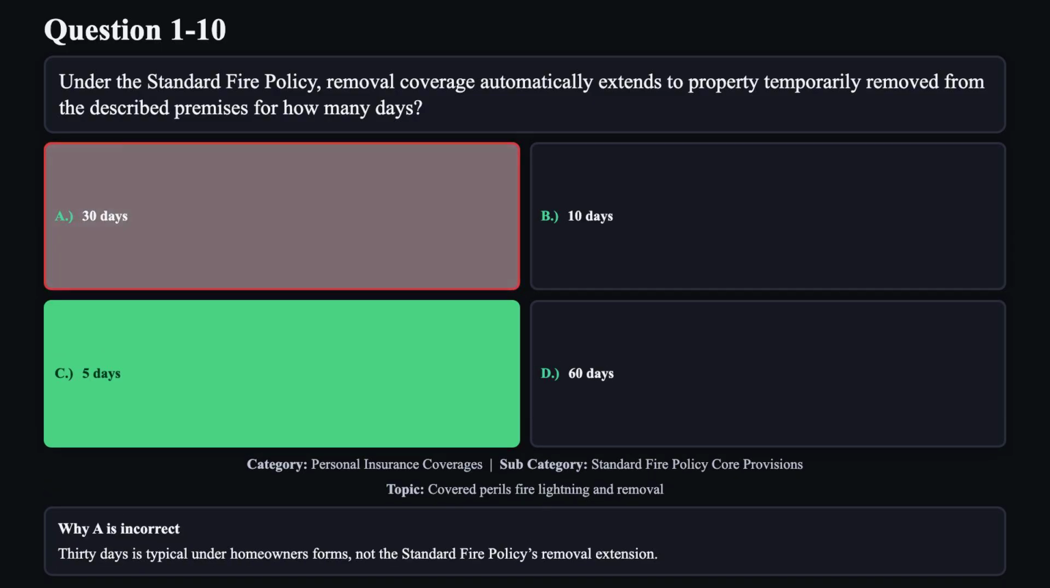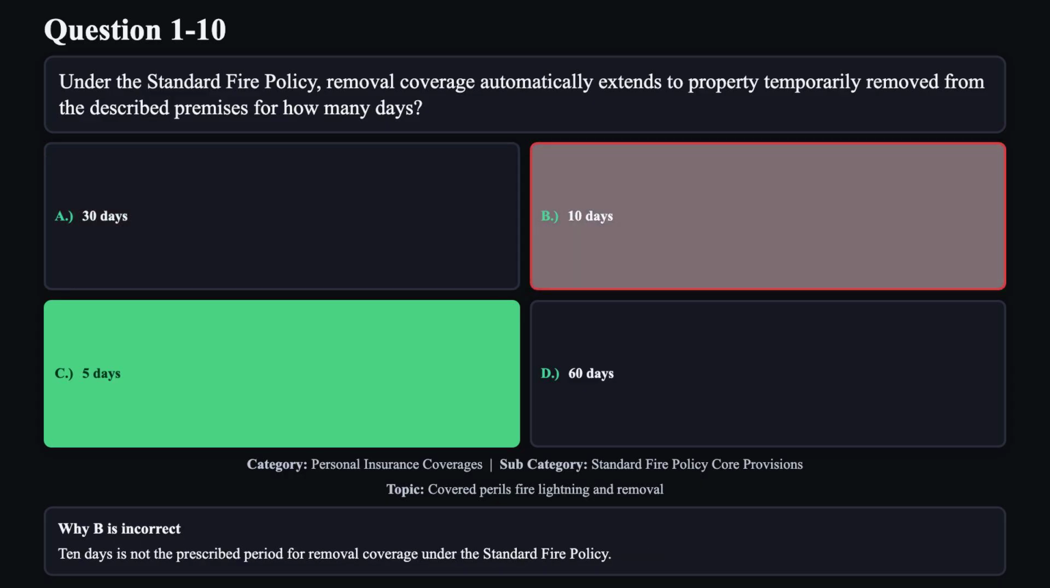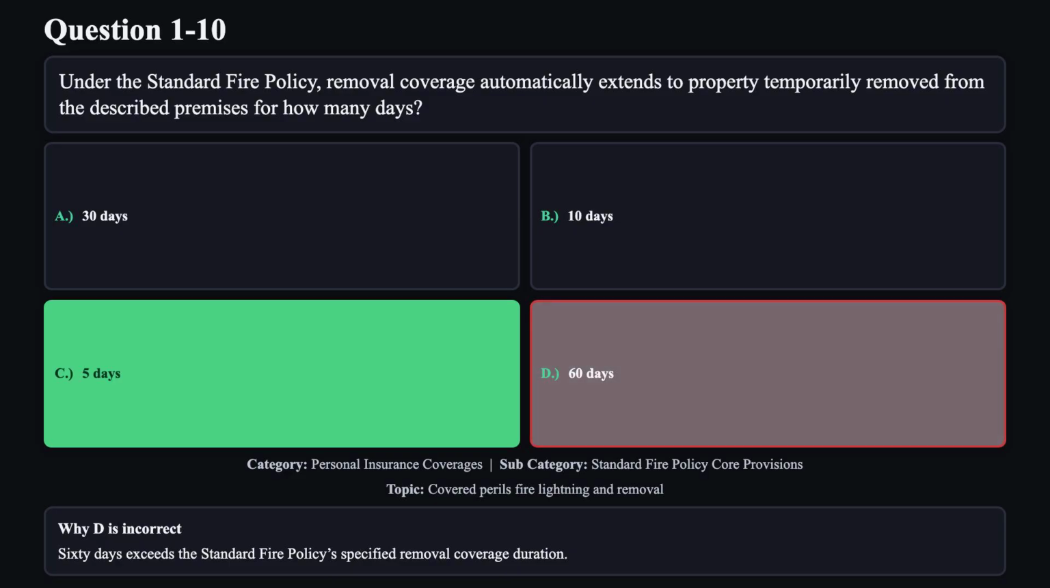Reason A is not correct. 30 days is typical under homeowners' forms, not the standard fire policy's removal extension. Reason B is not correct. 10 days is not the prescribed period for removal coverage under the standard fire policy. Reason D is not correct. 60 days exceeds the standard fire policy's specified removal coverage duration.